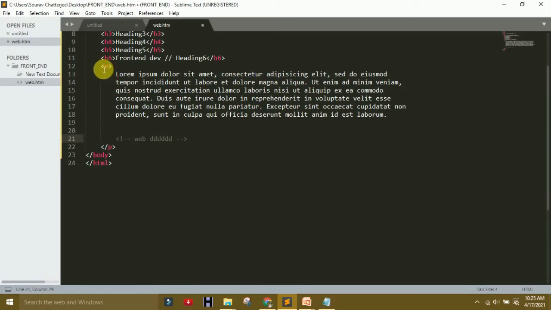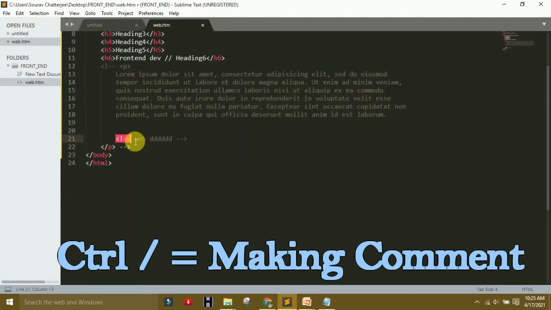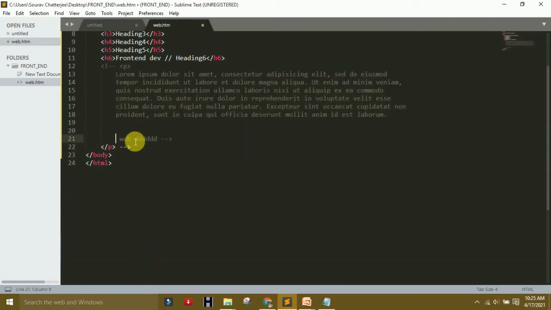Copy from here or drag from here to there, only that, and Control slash, then you see that it converts to the comment section. No use of any mouse, no use of anything. Drag here and press the Control slash button, all comment is there.